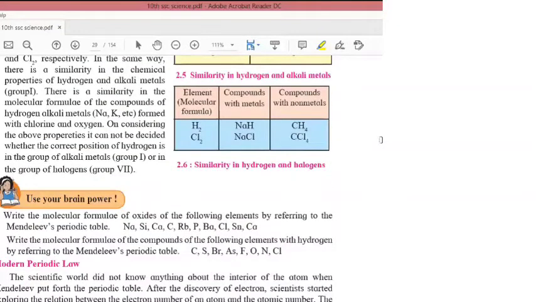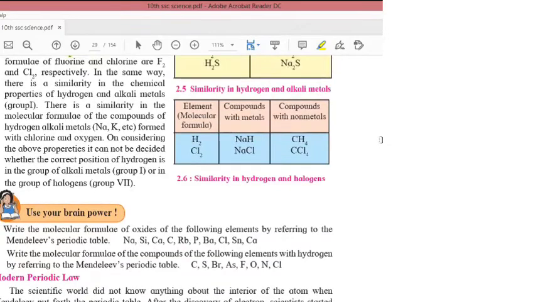And next, last point. Hydrogen had similar properties to alkali elements and halogens.